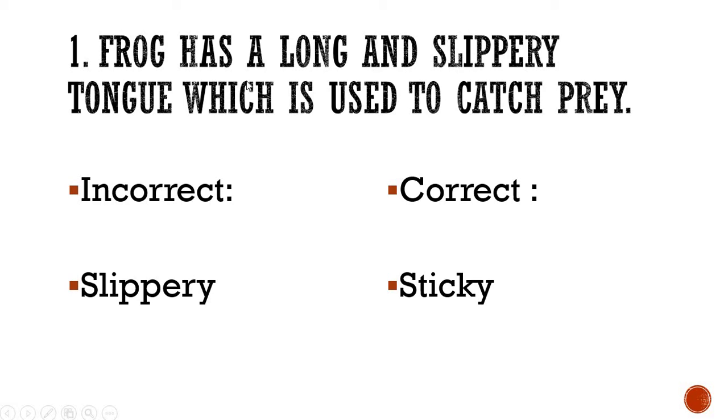Frog has a long and slippery tongue which is used to catch prey. Now please repeat the answer after me. Frog has a long and sticky tongue which is used to catch prey.